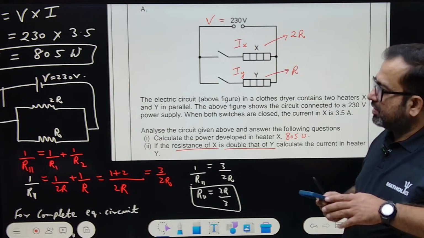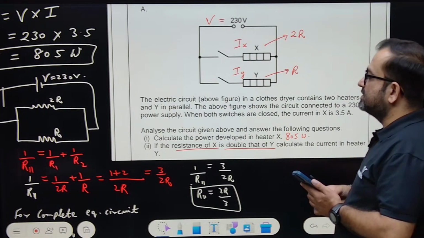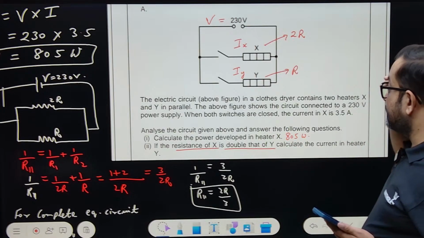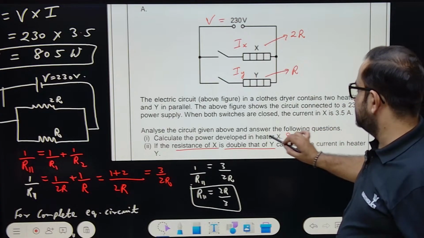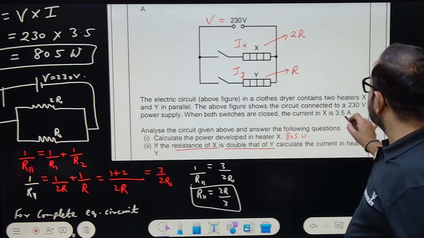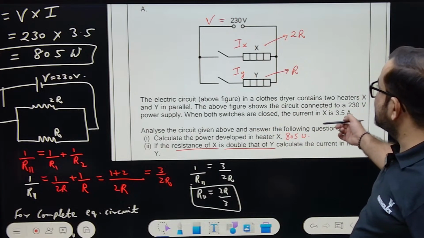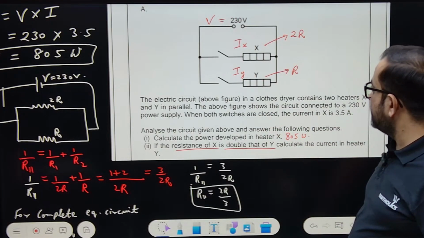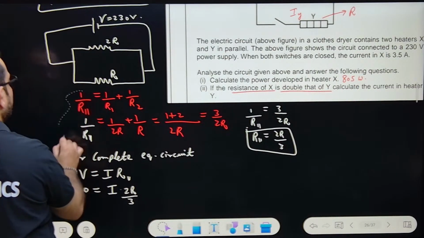See, this question is already confusing. What I'm trying to say is that you can do it directly also. I just need to find out if this is 230 volts, right? What else is given? Okay, total current 3.5. When both switches are closed, the current in X is 3.5. Ix is given 3.5. In fact, you need not find this out also.